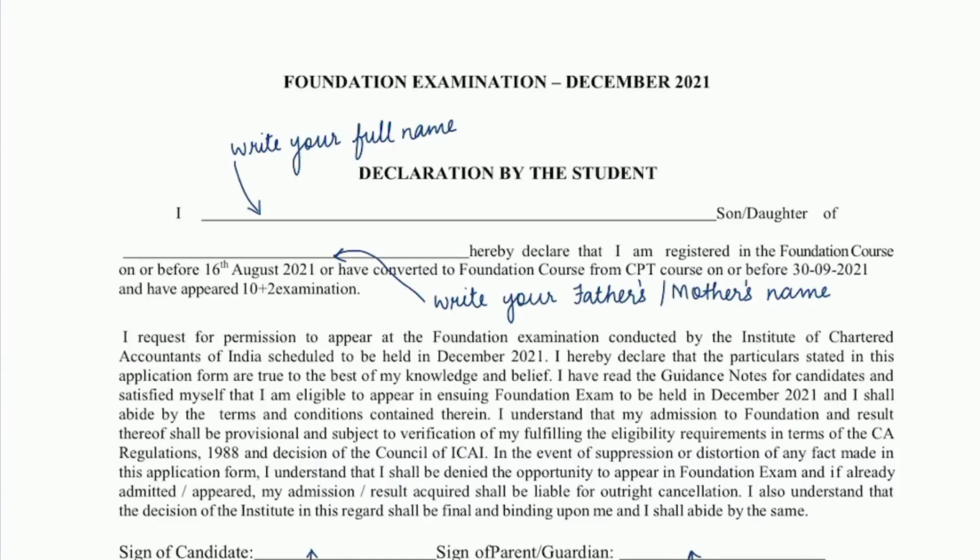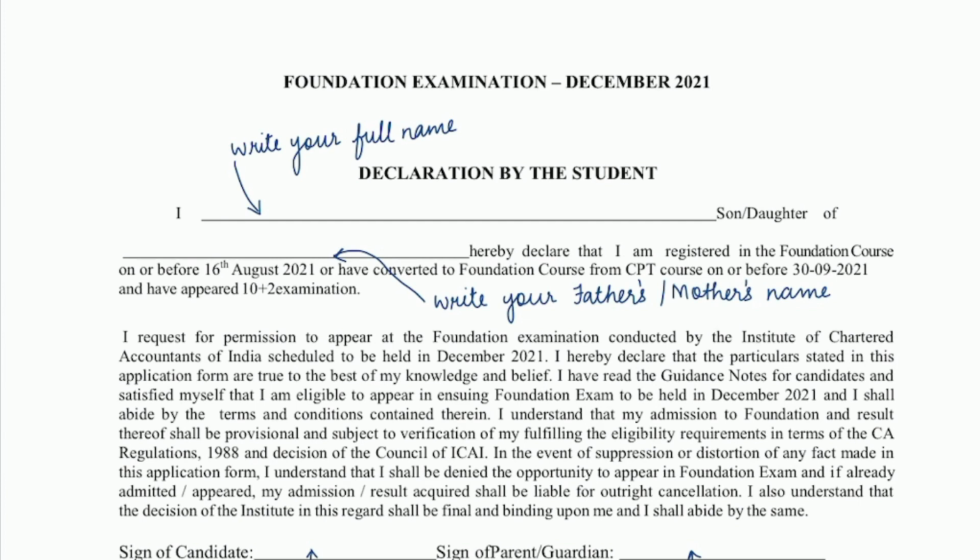Let's see how the declaration is to be filled for CA Foundation exam December 21 attempt. In the first blank, you will write your full name, son or daughter of. In the second blank, you will write the name of your father, and in case you don't have a father, you can write your mother's name. Hereby declare that I am registered in the foundation course on or before 16th August or have converted to the foundation from CPD course on or before 30th September.